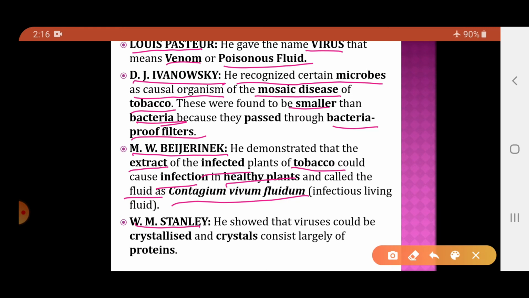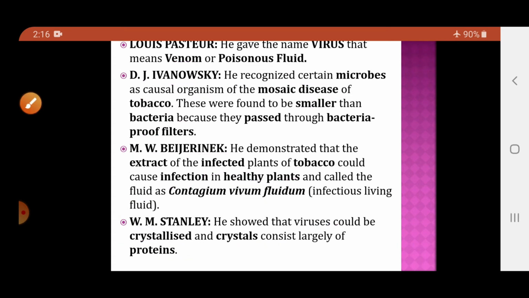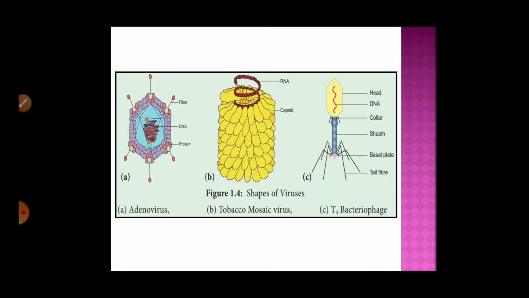Then came W.M. Stanley. What did he show? He showed that viruses could be crystallized, and the crystals consist of proteins. So, he said that the mixture, or you can say the extract of the viruses, could be crystallized, and when he examined those crystals, he found that the crystals were made up mainly of proteins. So, that is regarding the history of the viruses.